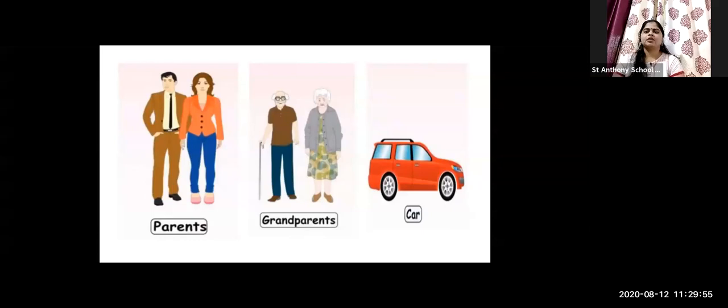Now tell me the names which are common gender nouns. Name the common gender noun. Parent. Right? C, parent. Okay?